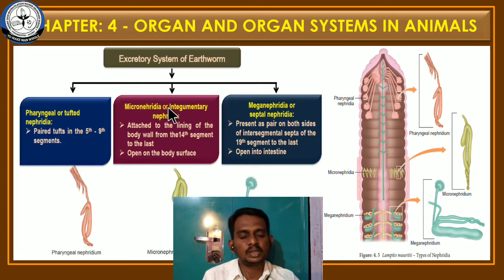In earthworm Lampito mauritii, osmoregulation is aided by another structure, that is through the body wall, but excretion takes place through three types of nephridia. First one is pharyngeal nephridia, or tufted nephridia. This type of nephridia is found in the pharynx region.